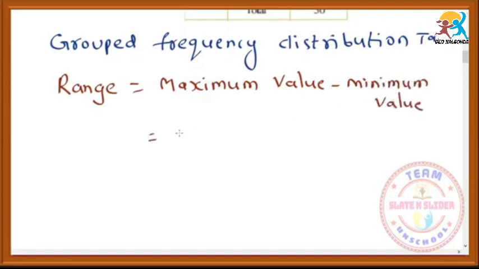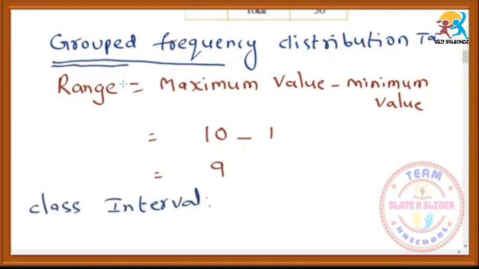So in this question, the maximum is 10 and the minimum is 1. We have to know the class intervals. So what is a class interval? The students who got 1 to 2 marks are a group, the students who got 3 to 4 marks are a group, and 5 to 6 is a group. Like that we will make the class into groups. So that is nothing but class intervals.